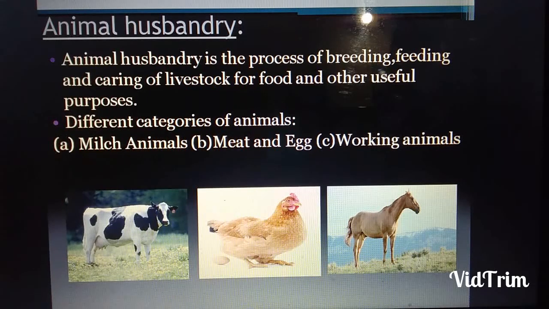First one is your milch animals, means milk giving animals, meat and egg giving animals, and last one is your working animals, and examples will be horse, buffalo, and donkey.